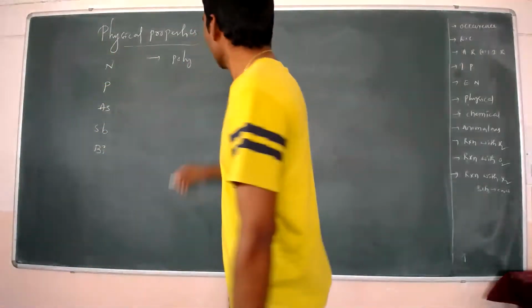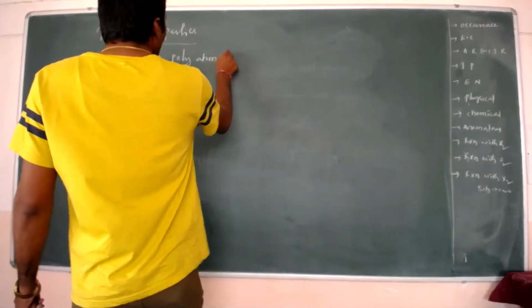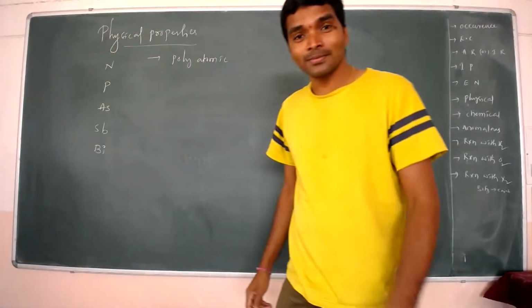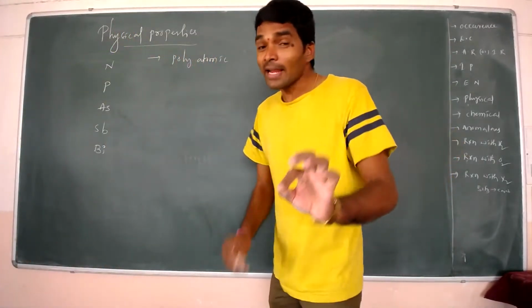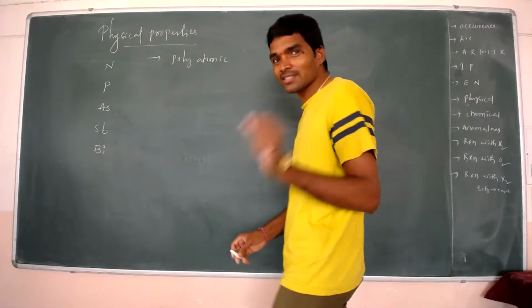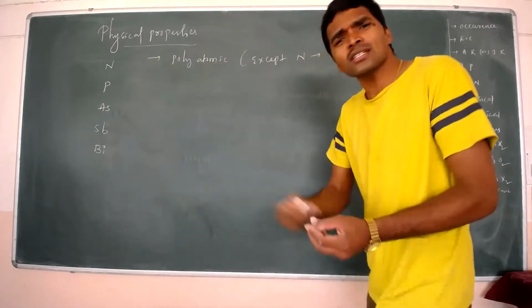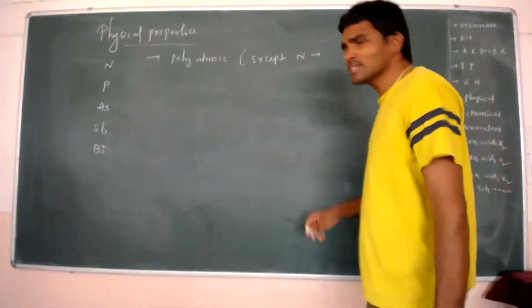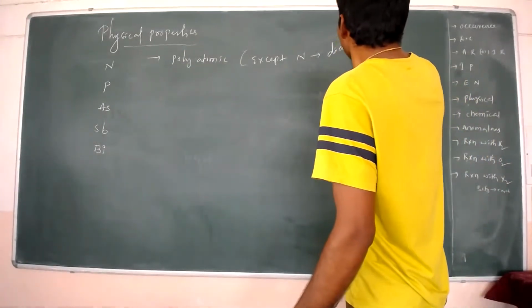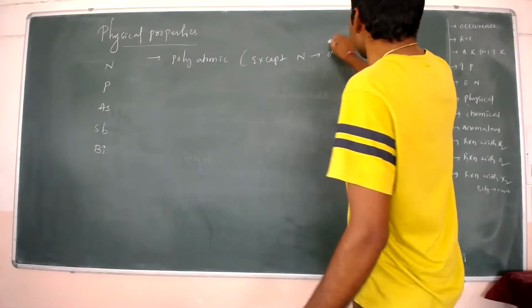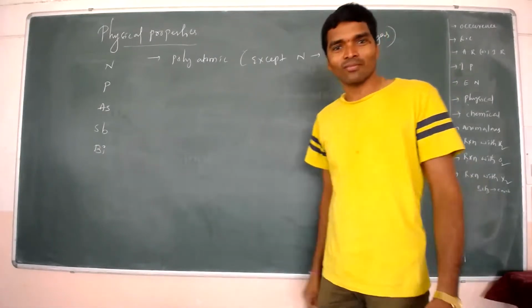All fifth group elements are polyatomic, except nitrogen. Nitrogen is a diatomic gas.